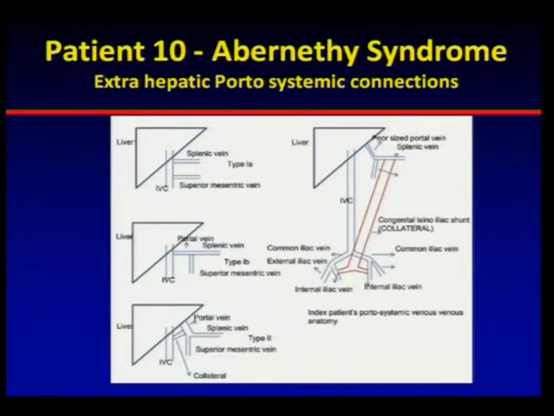Of late, we have started to recognize, maybe we have around 5 cases of Abernethy syndrome in our center, which is extrahepatic portosystemic connections as a cause of pulmonary hypertension or as a cause of pulmonary AV fistulae, especially the diffuse forms of pulmonary AV fistula. So most of these patients, when they undergo a CT angiogram, we should include the liver cuts also, and we should be actively chasing them, because some of these forms, depending on the type, could be just interventionally managed and the PH could disappear in them.